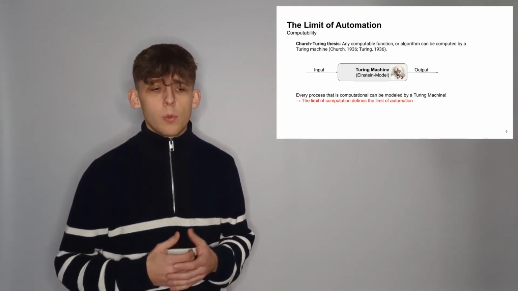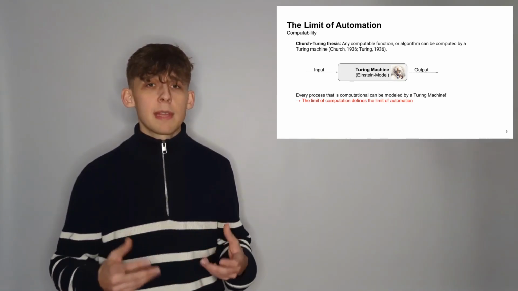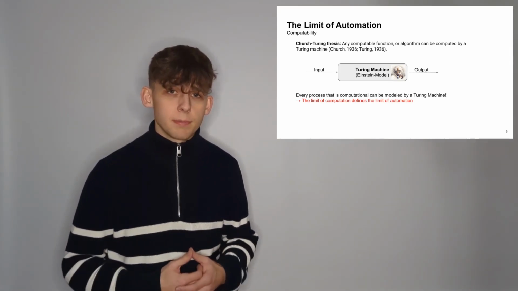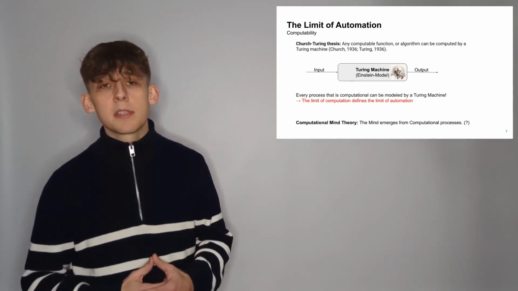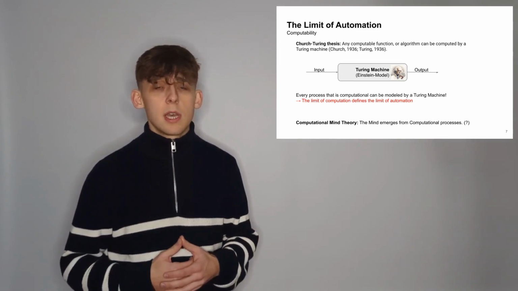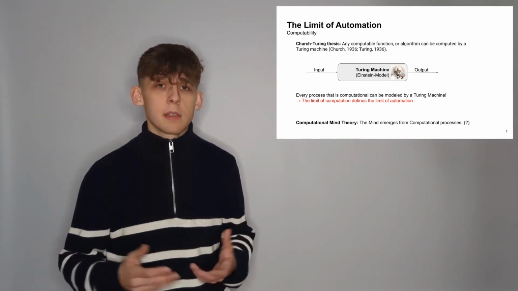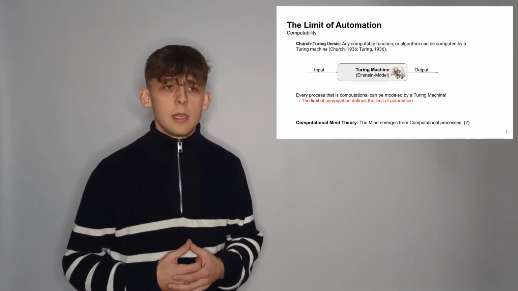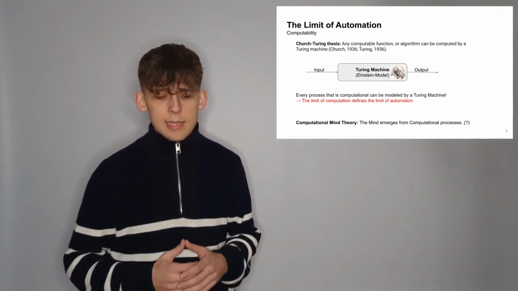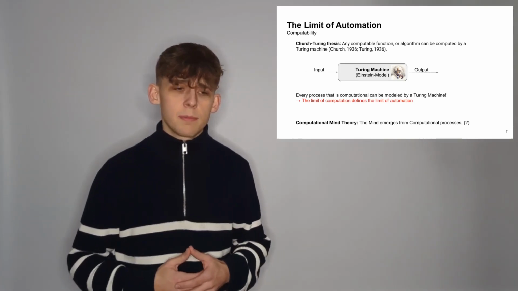And what follows is that every process that is computational, so everything that emerges from computational processes, can be modeled by a Turing machine. And if the computational mind theory holds, then the mind is emerging from computational processes, and we could, in theory, automate everything that has to do with reasoning, because there is a Turing machine that would model exactly that. And then the question is only, can we find the machine that we're searching for?